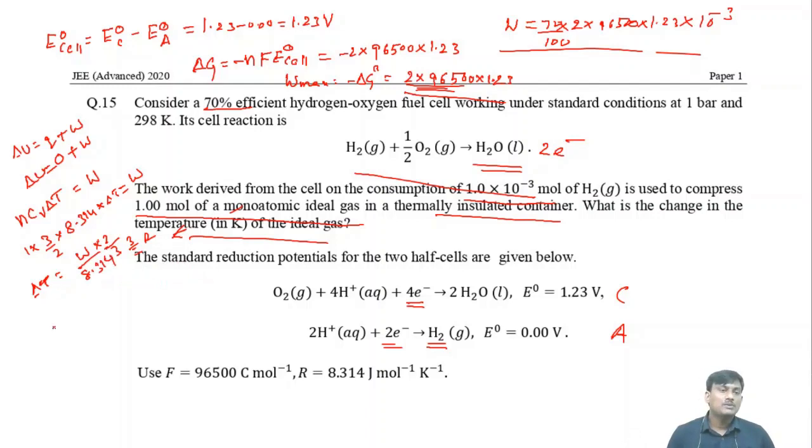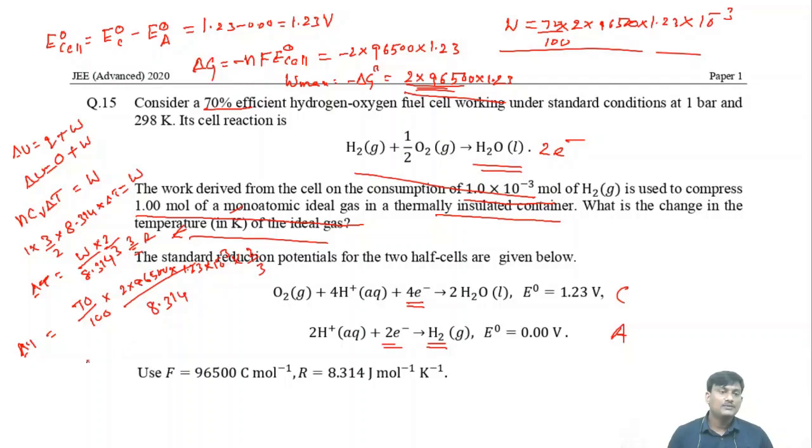So when you substitute the W value, what is the W value? 70 by 100 into 2 into 96,500 into 1.23 into 10 to the power minus 3, divided by 8.314 into 2 by 3.